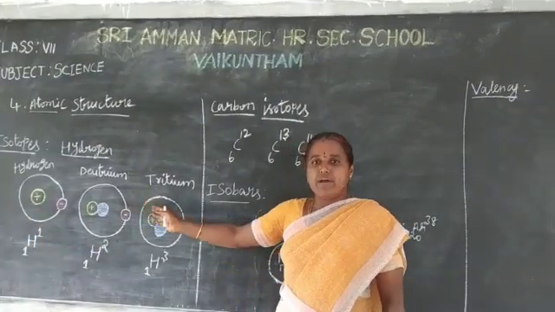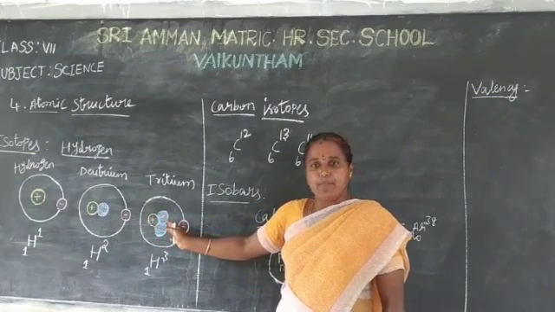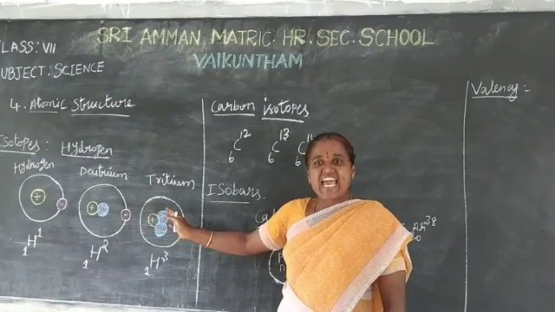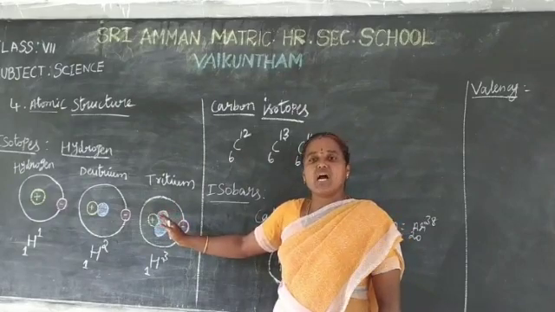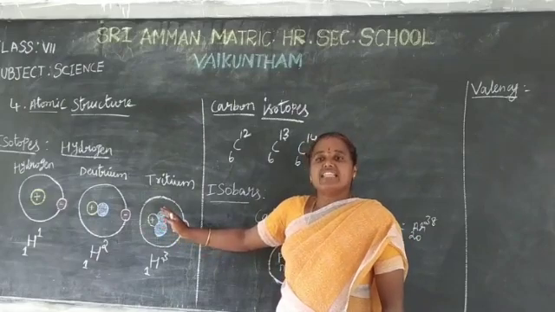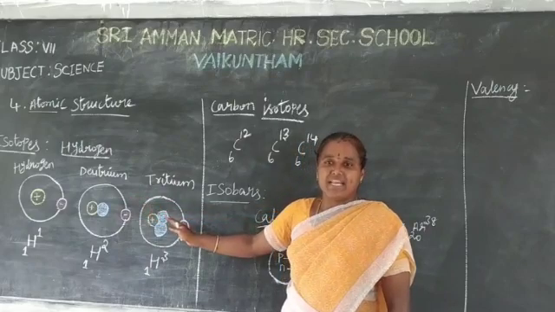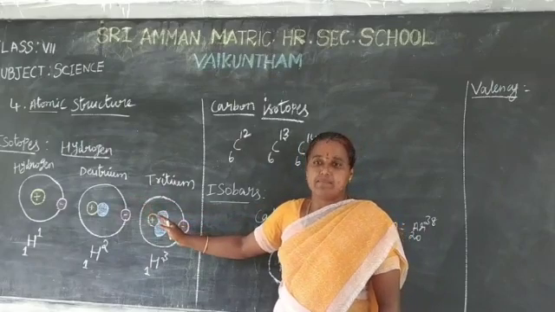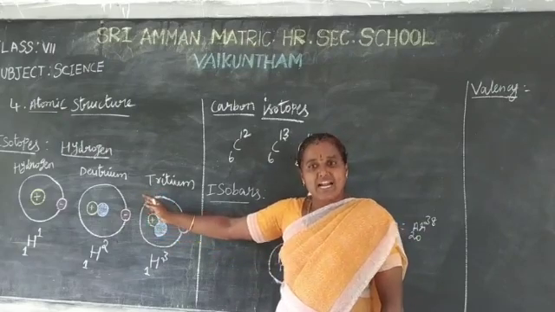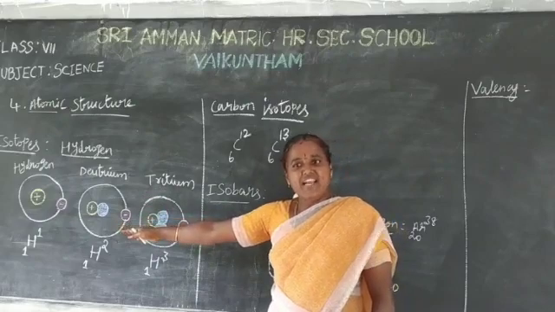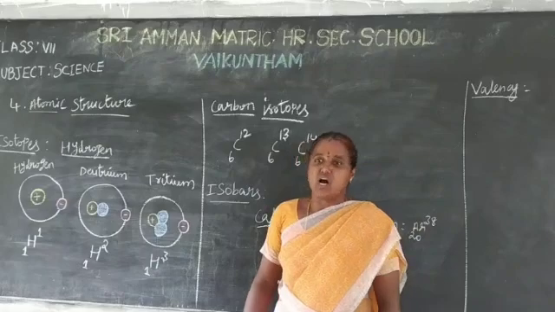What do you observe in the above atoms? What is the same and what is different in them? All of them have the same number of protons and electrons but a different number of neutrons. What will they have in common? All the 3 structures have the same atomic number but different mass numbers. They have the same number of electrons also.